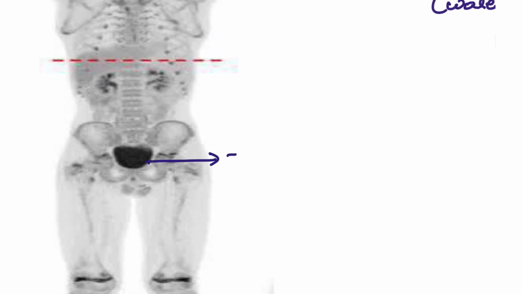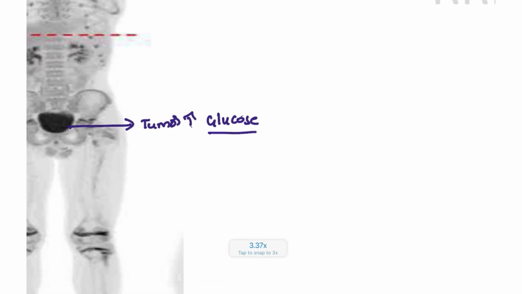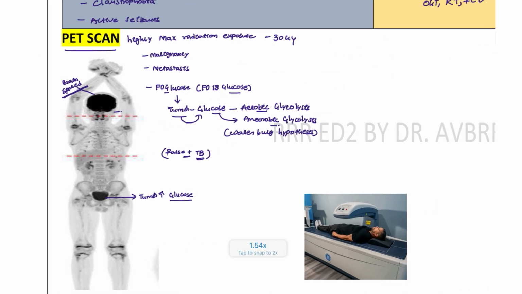That means there is a high tumor because of high glucose intake by those tumor cells, according to the Warburg hypothesis. Can we get false interpretations? Yes, false interpretations can occur with the PET scan. For example, TB also takes up more and more glucose, so we can get false results between tumors and TB.